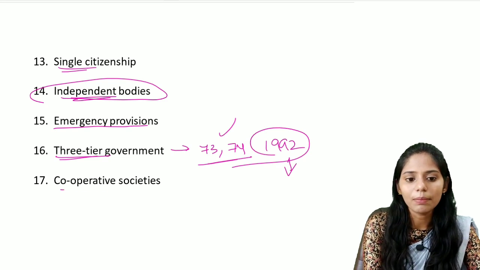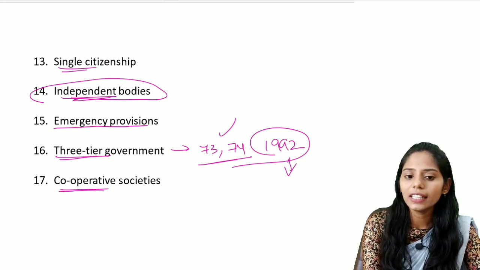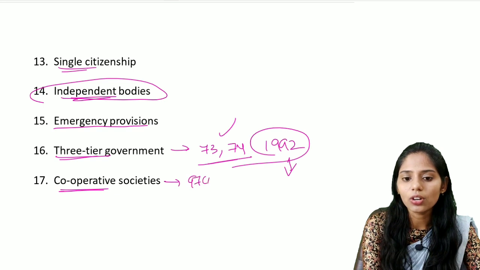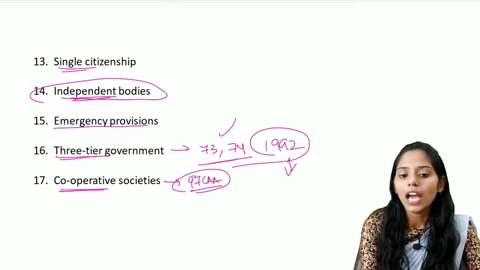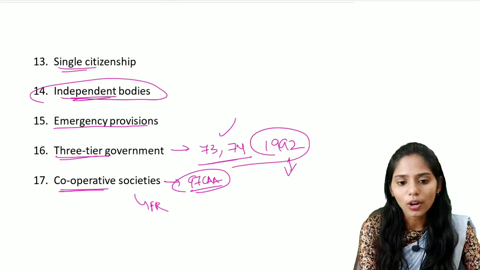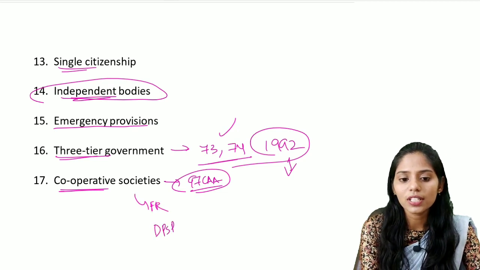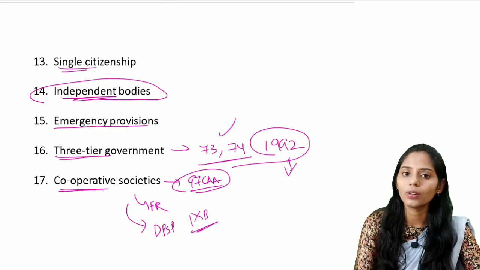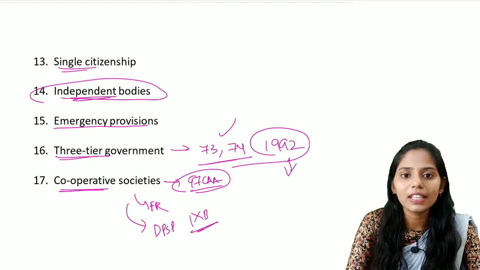And the last one is about the cooperative societies, and these were added by the 97th Constitutional Amendment Act. And these cooperative societies are talked about in the fundamental rights, they are also talked about in the directive principles of the state policy, and also the 9th B schedule. Okay, so let us discuss one by one in great detail.